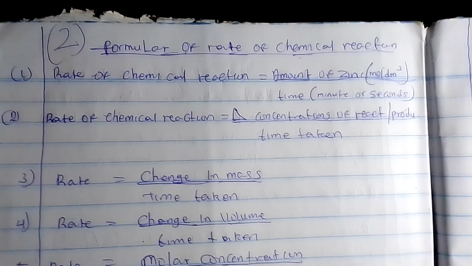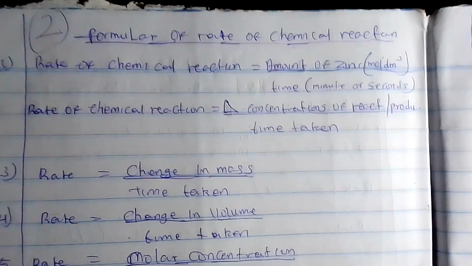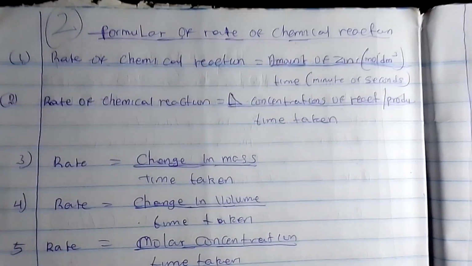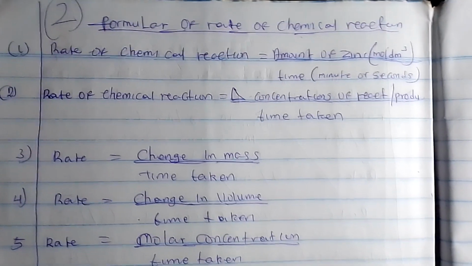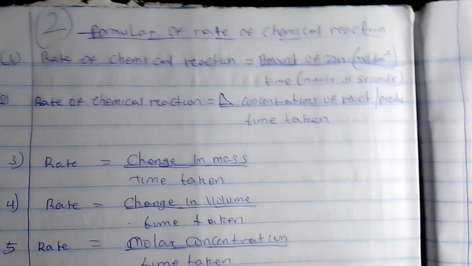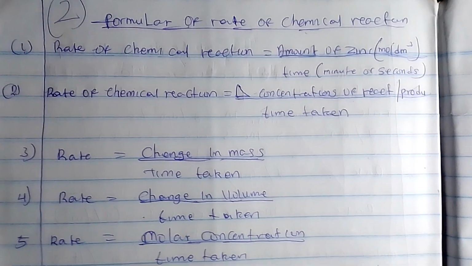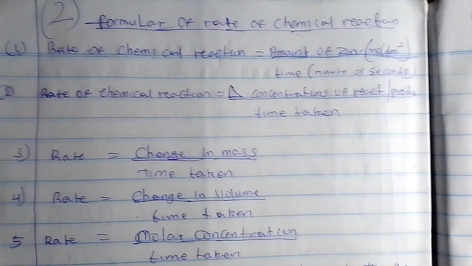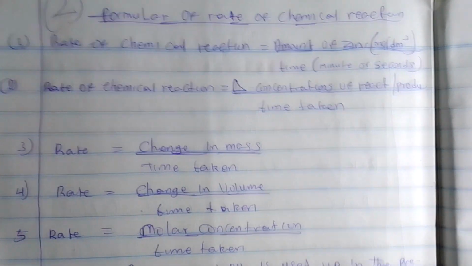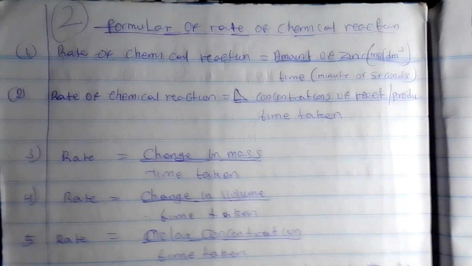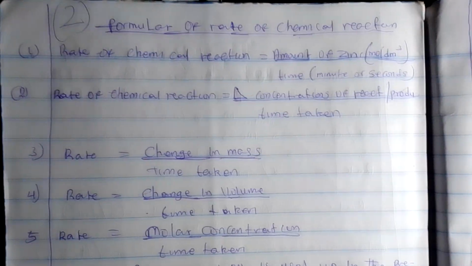Another one is what? Formula of rate of chemical reaction. Now as you can see, it depends on the question given to you. There are some questions they are in mole per dm cube, while there are some questions they are in gram per dm cube. So it depends on the question given to us.